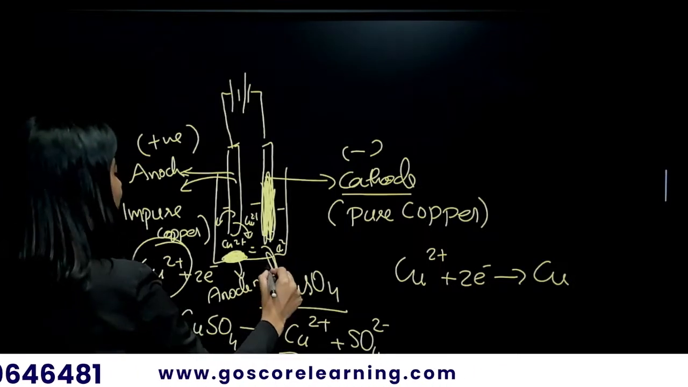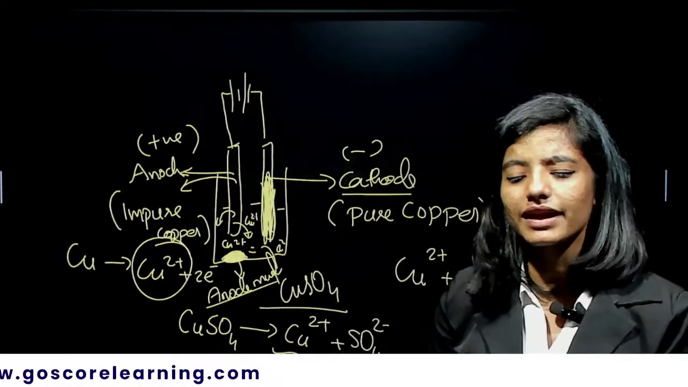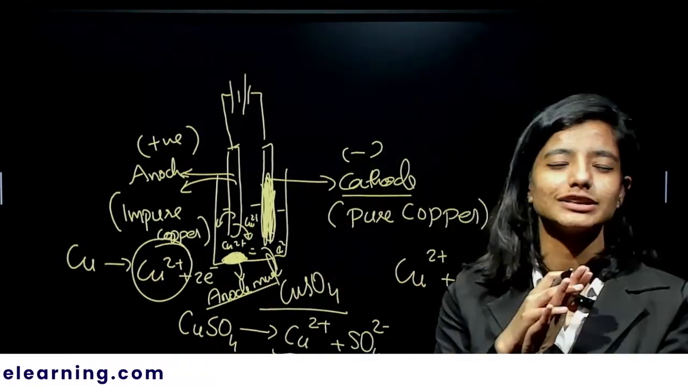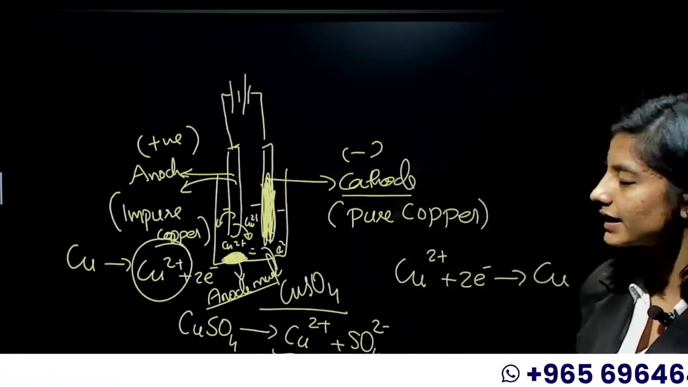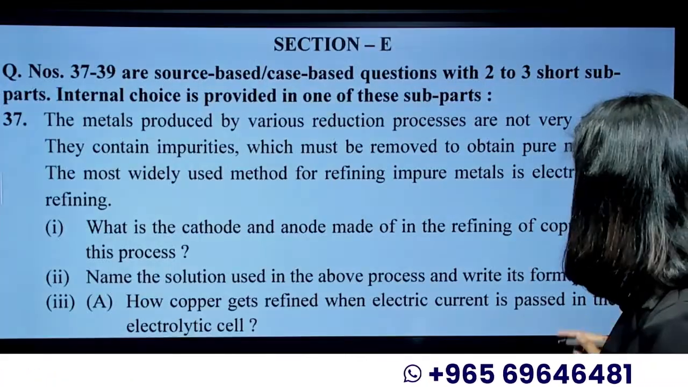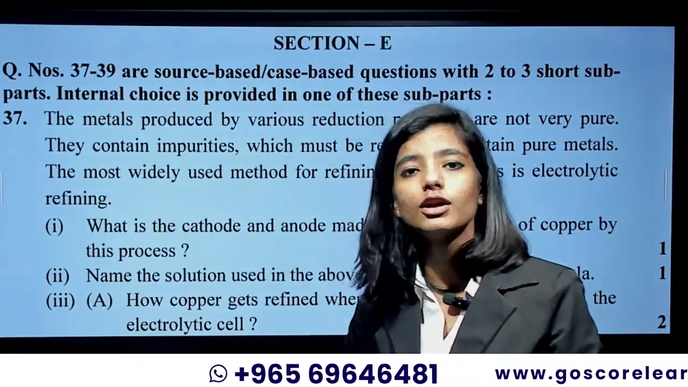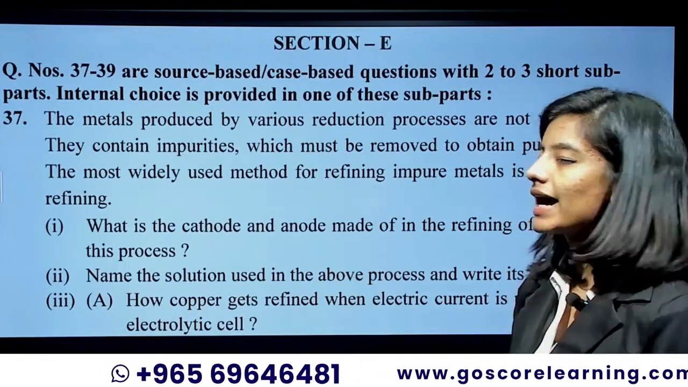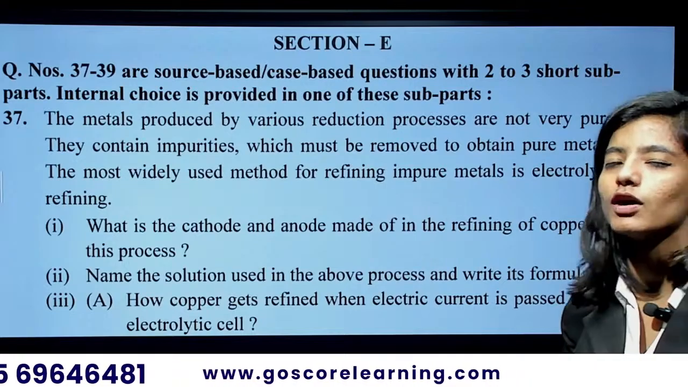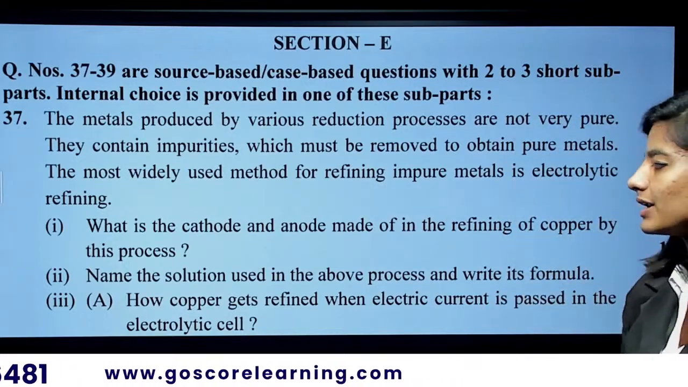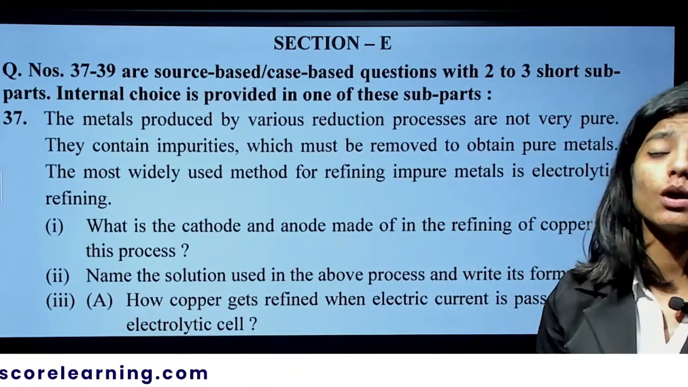Okay, so this is the explanation that you have to give, not this detailed, but still. I hope you understood the mechanism behind this, which we have already learned in the revision classes, correct? So that's a brief about this. Now the question is: what are the cathode and the anode? Cathode is your pure copper and anode is your impure copper. Name the solution used in the above process and write its formula. It is copper sulfate with the formula CuSO4.